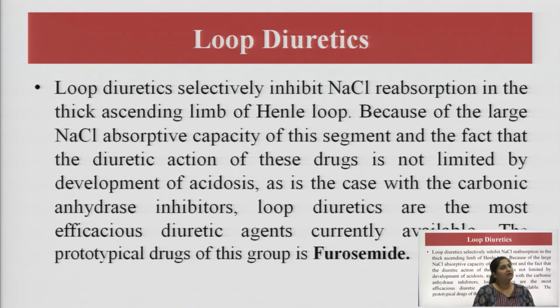So, again this group basically inhibits NaCl reabsorption, and this works again in the thick ascending limb of the loop of Henle, which is near the distal convoluted tubule, and it works almost the same as our previous diuretics, that is thiazides.